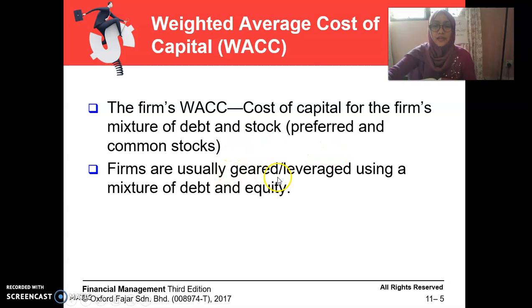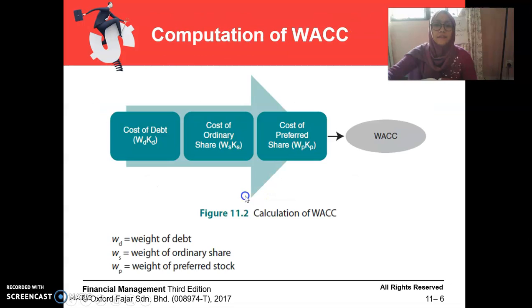A firm is usually geared, or leveraged, using a mixture of debt and equity. A firm that uses mostly debt, we call it geared, whereas a firm that uses equity, we call it ungeared.